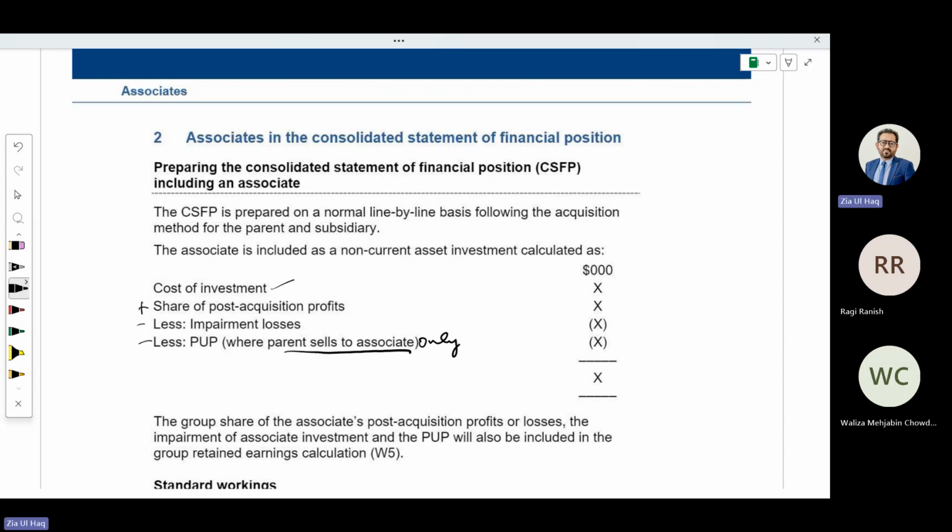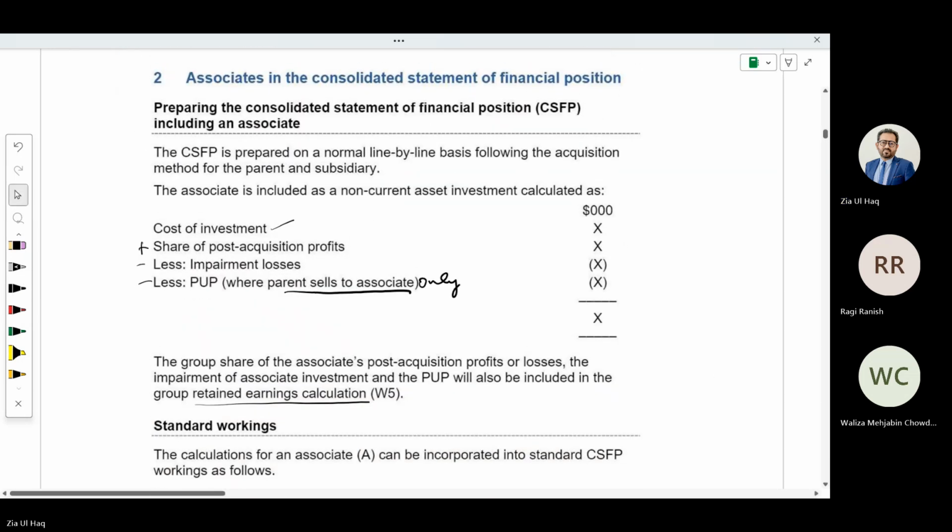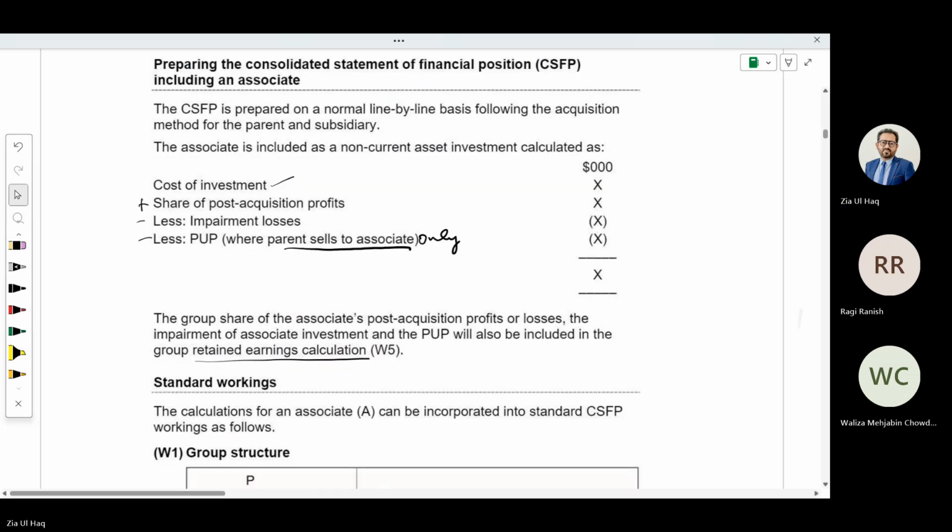The group share of associate post-acquisition profit or loss, the impairment of the associate and PUP will also be included in the group retained earnings calculation. I mean these things will also be adjusted with consolidated retained earnings as well.